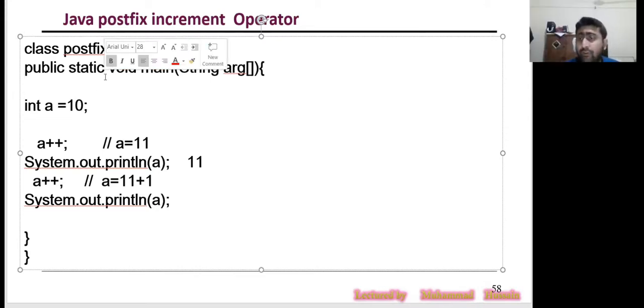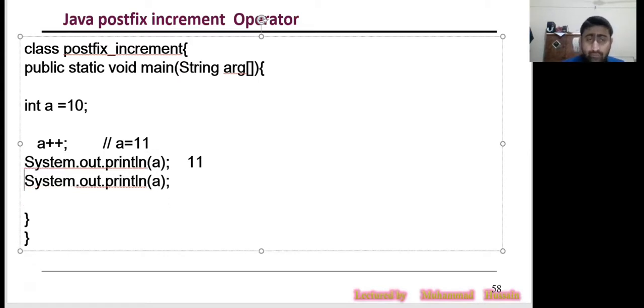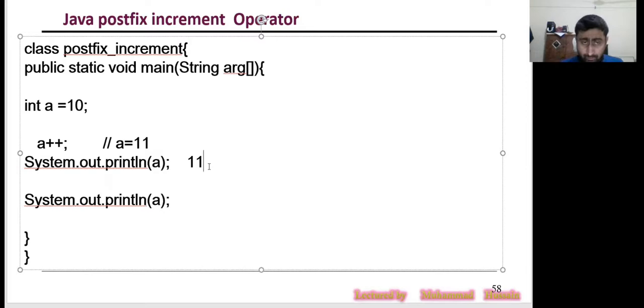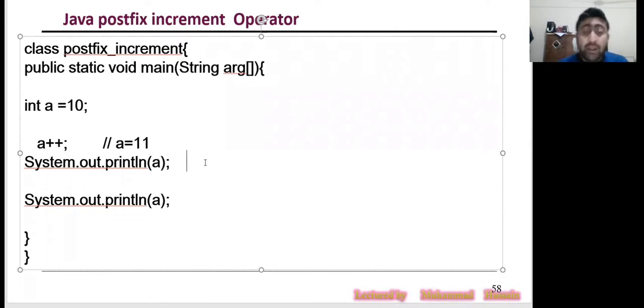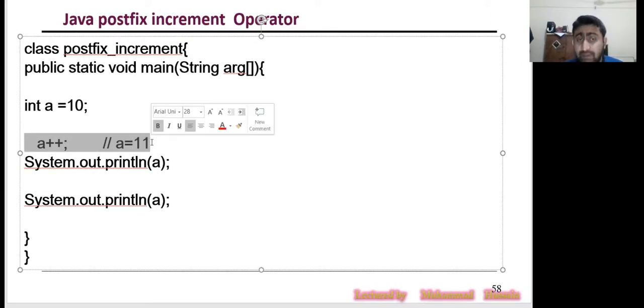So now, beta, for Muzammil, who asked, sir, how is it possible that A is updated? So it is actually a question. So now let us see. As I told you, my brothers, I remove this aside. So Muzammil, can you give me the answer of this question? Shabash. So 11. Okay, you said 11. Now, how did you say 11? How can you say that's 11? Why is it not an error in here?